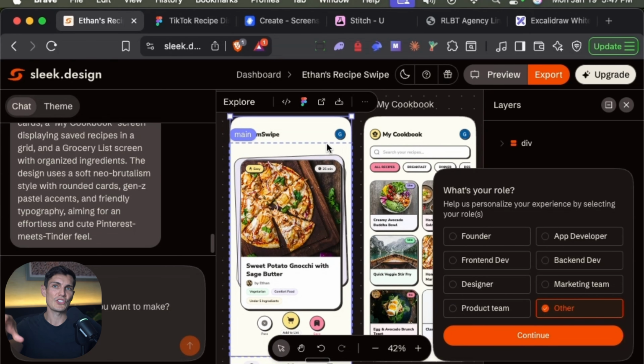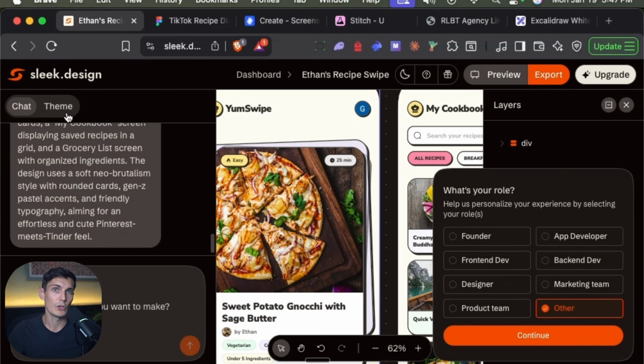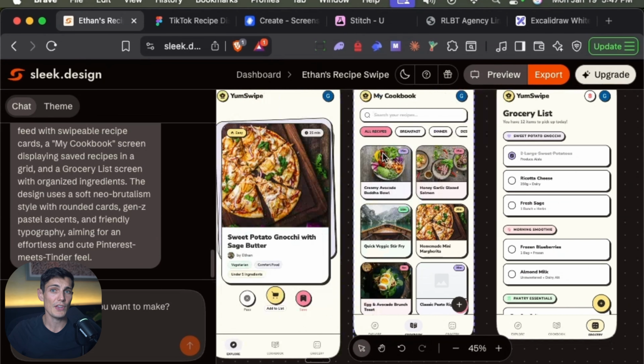Now, all those designs are not directly workable. The good thing is we can use those designs to export them into Figma, which is a popular platform to share your design, or I can even export the code, download the images. Then what I would do is ask Claude Code to design it for me, for example. And honestly, for a first app, it's pretty good.